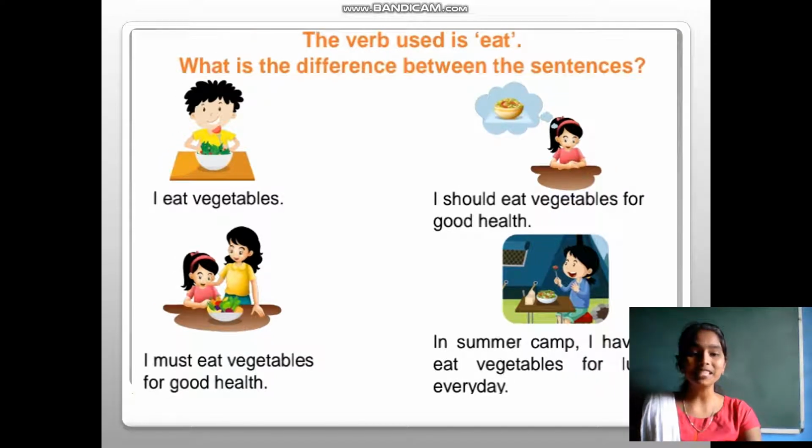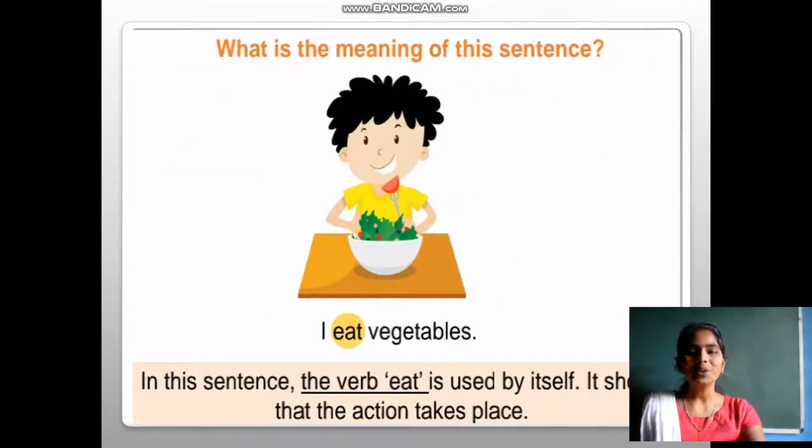So what is the verb in these sentences? Yes, the verb used is eat. What is the difference between the sentences? Let's learn. In the first sentence, I eat vegetables, the verb eat is used by itself. It shows that the action takes place.